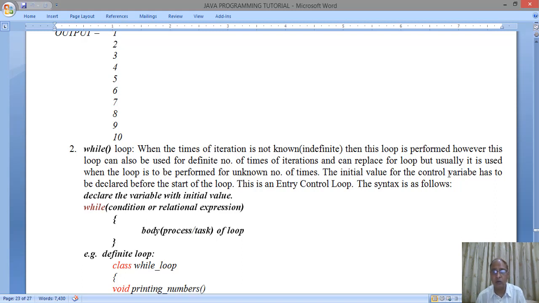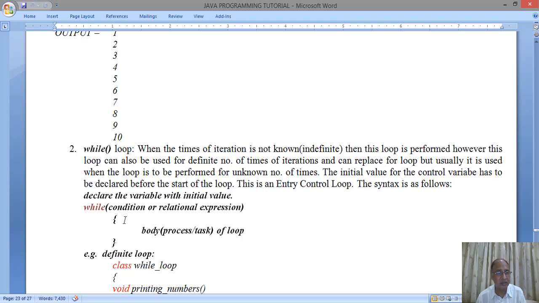The initial value of the control variable has to be declared before the start of the loop. This is an entry control loop. The syntax is as follows. First, we declare the variable with the initial value. Then we have a while keyword, braces. In braces, we have a condition or a relational expression. And then we have the body of the loop.